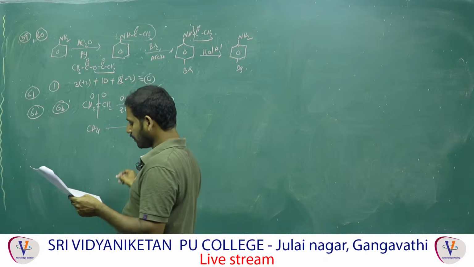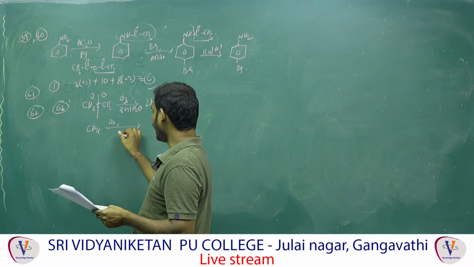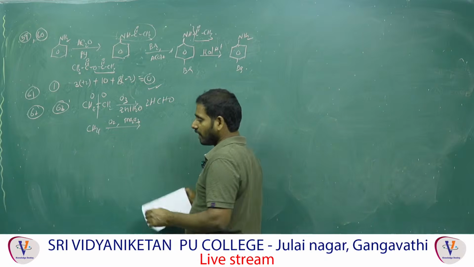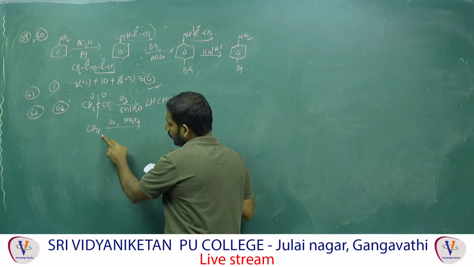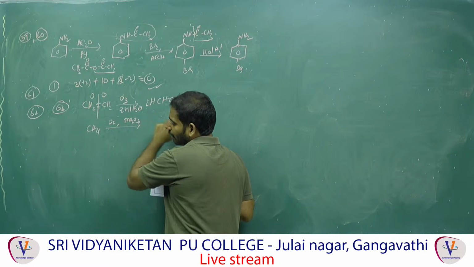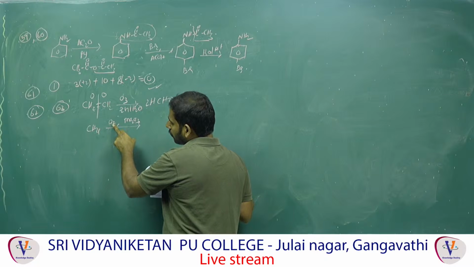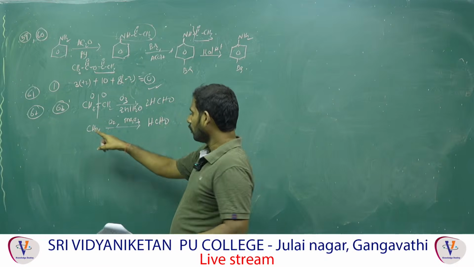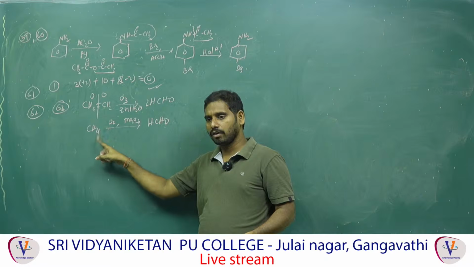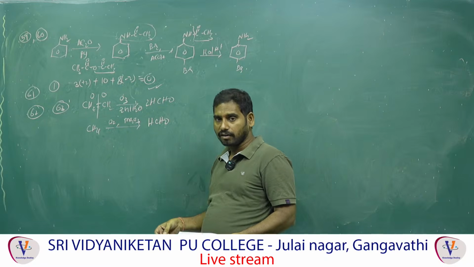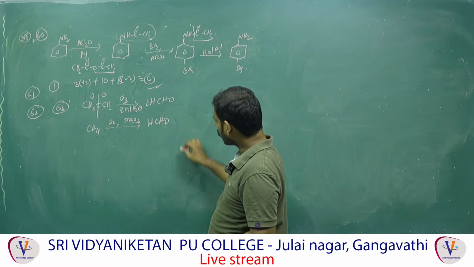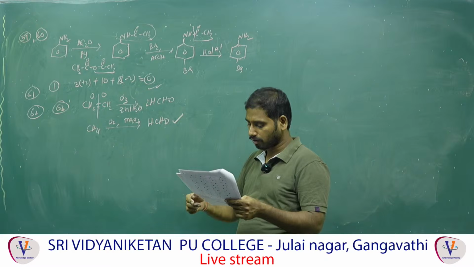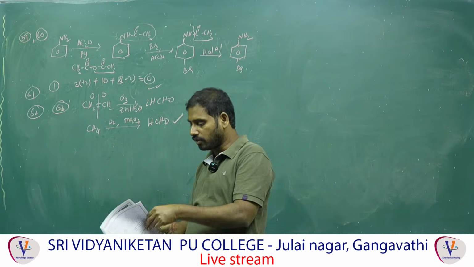Next one, methane undergoes oxidation in the presence of molybdenum oxide. Three cases are based on the catalyst, and the product will change. Methane with copper at 523 K gives alcohol. Methane with oxygen in the presence of molybdenum oxide gives aldehyde, formaldehyde. Ethane or methane, meaning hydrocarbon, with manganese acetate gives the carboxylic acid. So the answer is formaldehyde. This is A, this is B. That means A is the same as B.